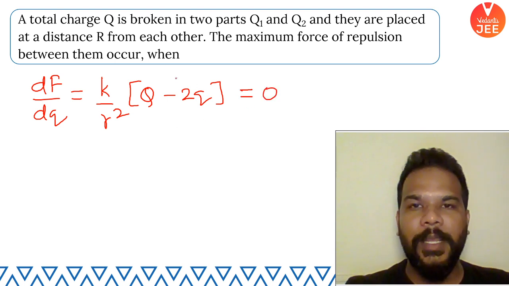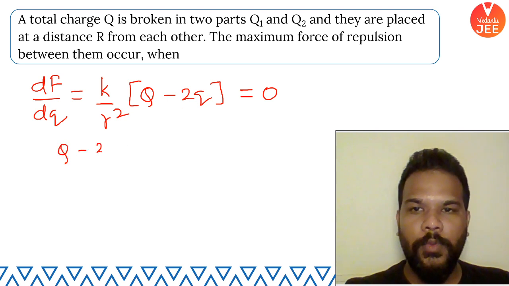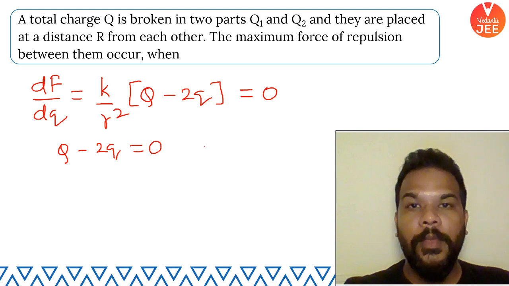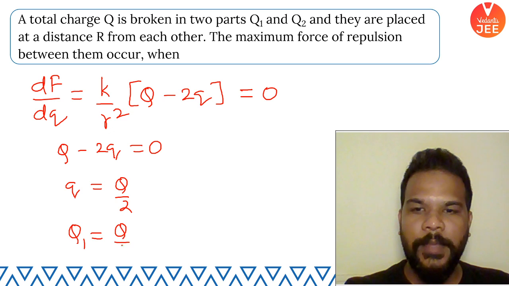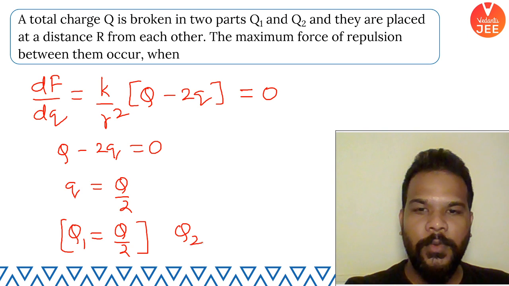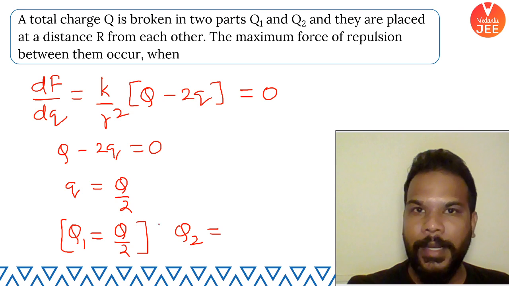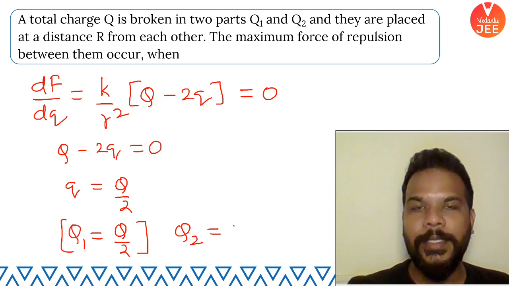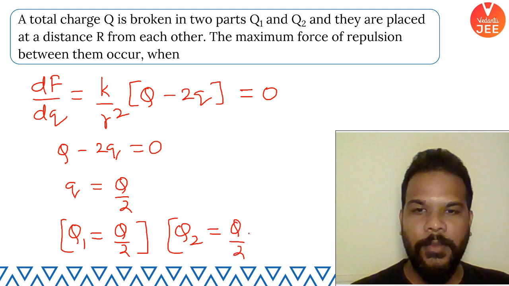This left hand side becomes 0 only when this bracket becomes 0. Means I can say that capital Q minus 2q is equal to 0, which simply tells us that small q should be equal to Q by 2. And what is small q, by the way? It is Q1. So Q1 is Q by 2, and Q2 is equal to capital Q minus Q1, which is also going to be the same value, Q by 2.